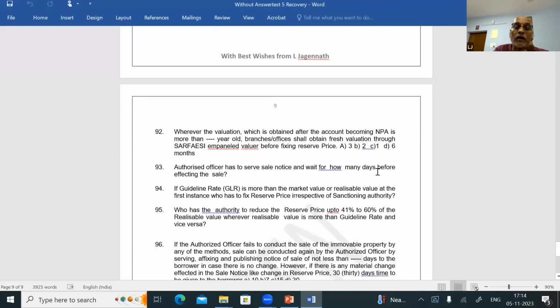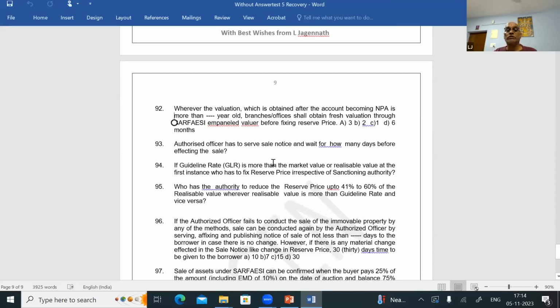Question number 93. The Authorized Officer has to serve the sale notice and wait for how many days before effecting the sale? He has to wait for 30 days. The section is Section 13(4). Question number 93, answer is 30 days.